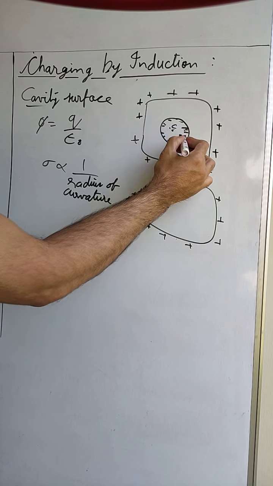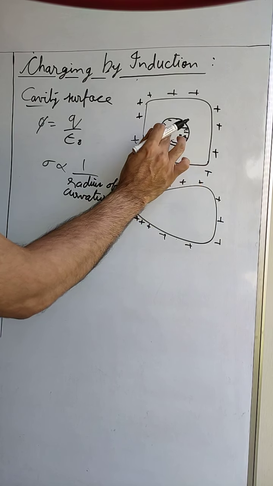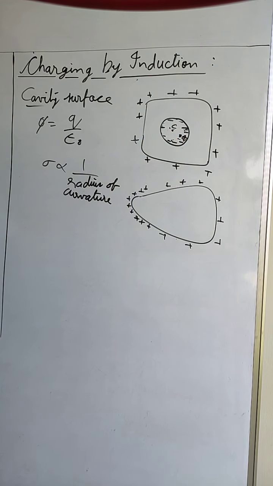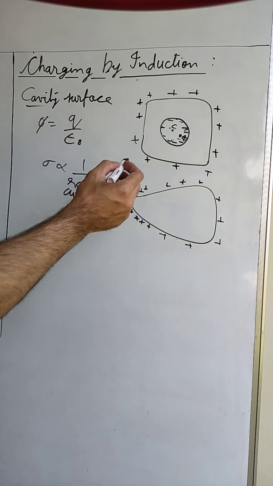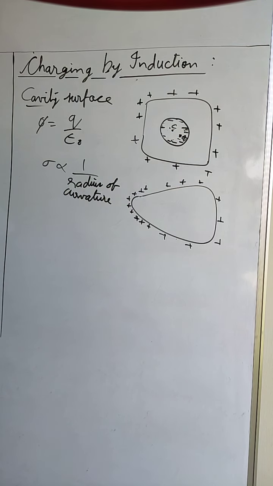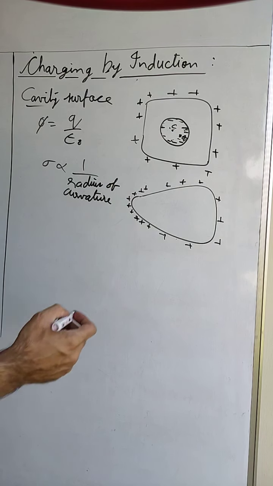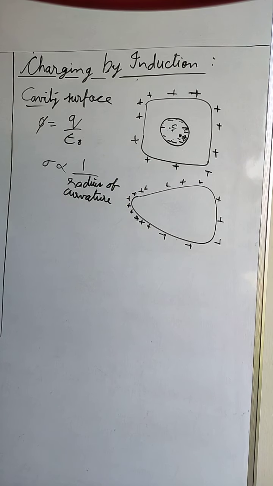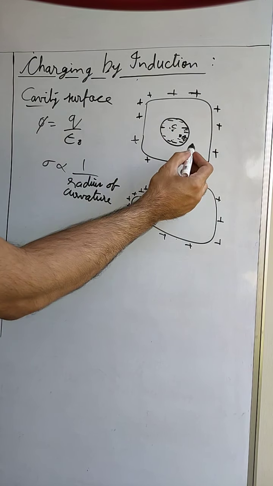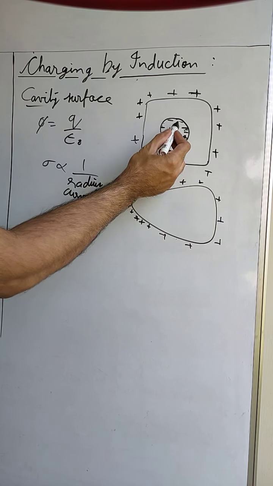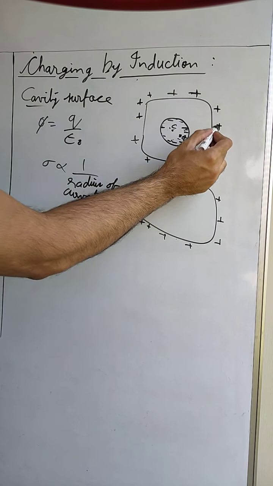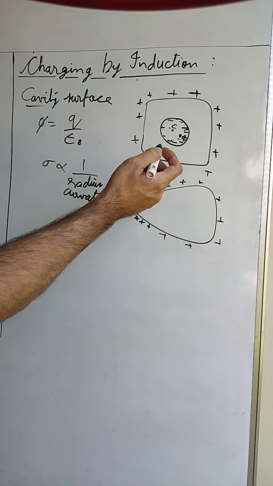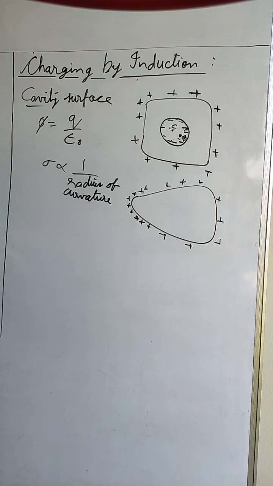So the more negative charge will be towards the positive charge and less negative charge will be away from this positive charge. But because the total amount of negative charge inside the cavity is not changing, the total amount of positive charge will also not change. And since this positive charge is outside the flux of the cavity, the positive charge will be uniformly distributed, or according to the radius of curvature, on the outer surface.